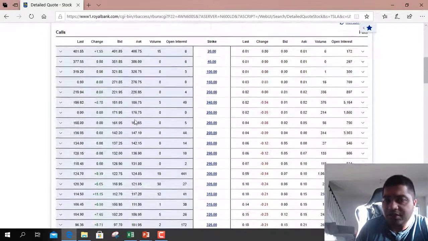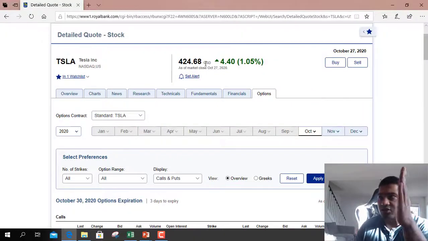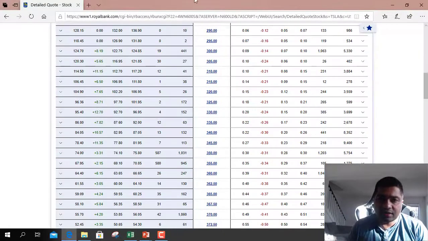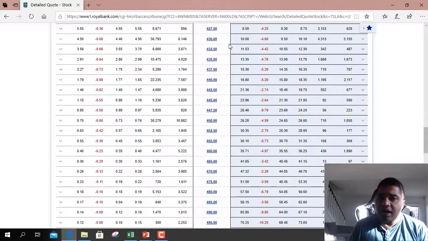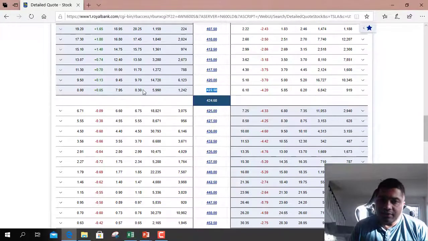Anything below 424 is in the money, everything above is out of the money, and whatever is trading very close to it are the at the money options.